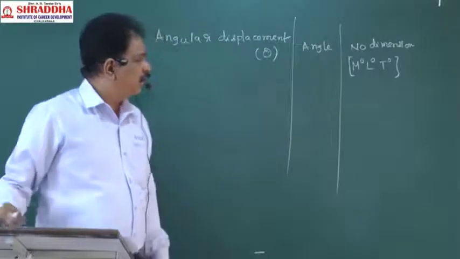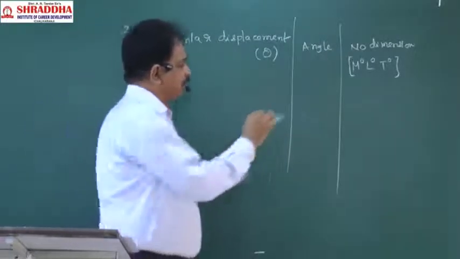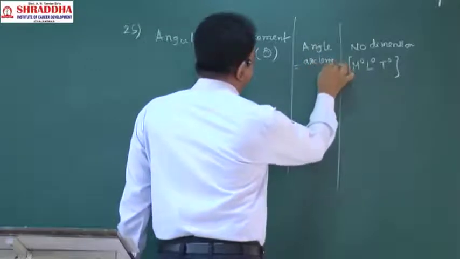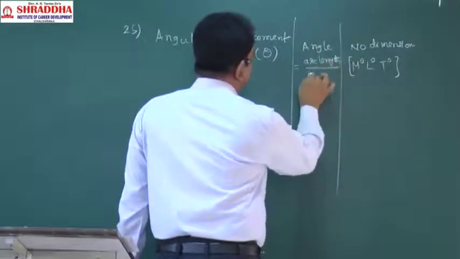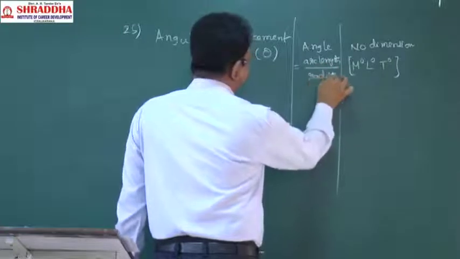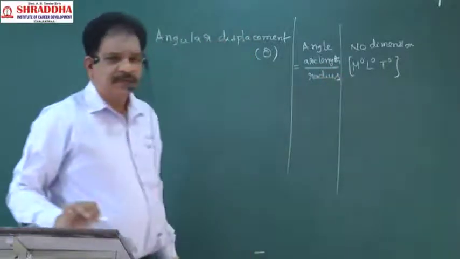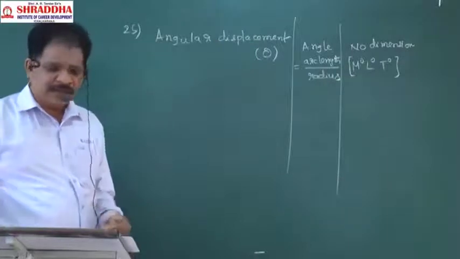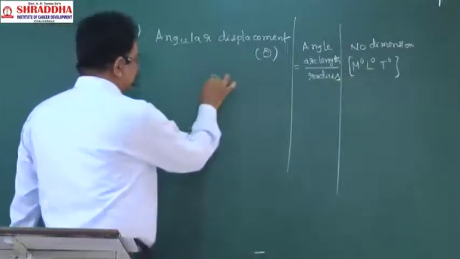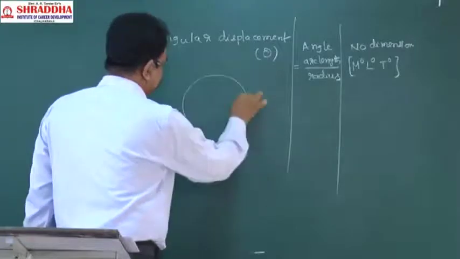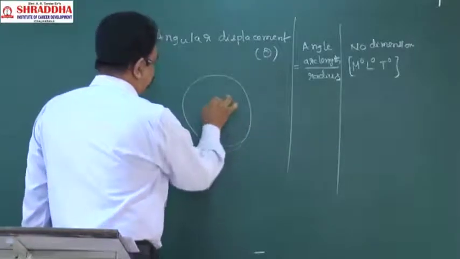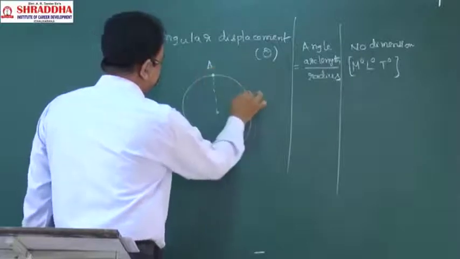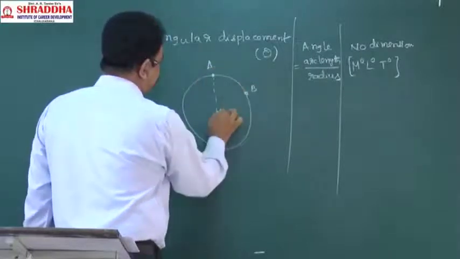Sir, what will the angle formula be? Arc length by radius. The angle formula will be arc length by radius. In circular motion, for example, a body came from here to here.